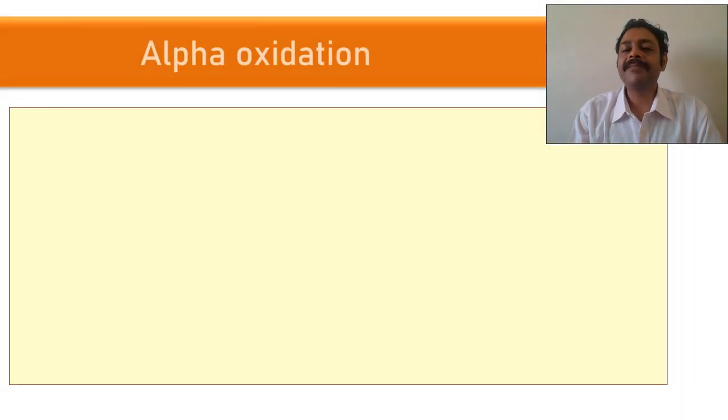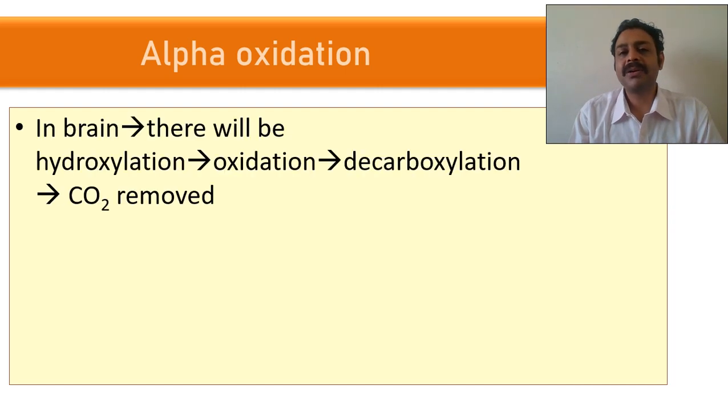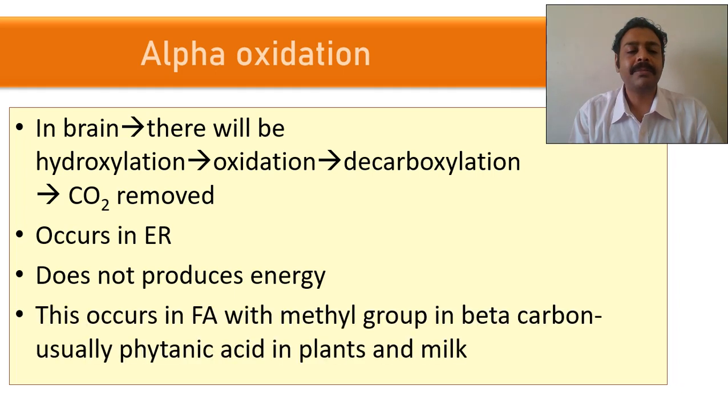And there are minor varieties of this beta oxidation. That is called alpha oxidation. In brain it occurs. You remove one carbon at a time as carbon dioxide. Usually it does not occur. It occurs in endoplasmic reticulum, does not produce any energy. You will exhale it as carbon dioxide. Usually when you take this phytanic acid that is present in milk and some plants, alpha oxidation occurs.